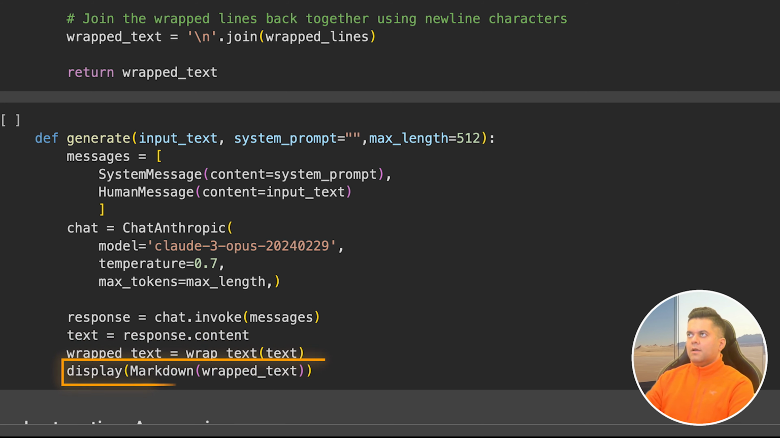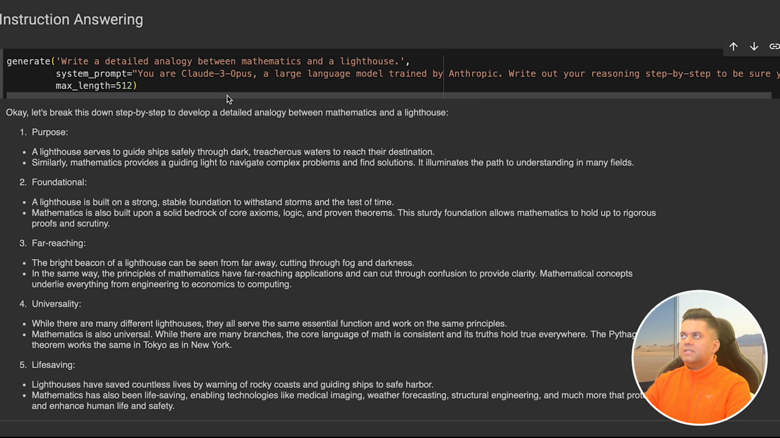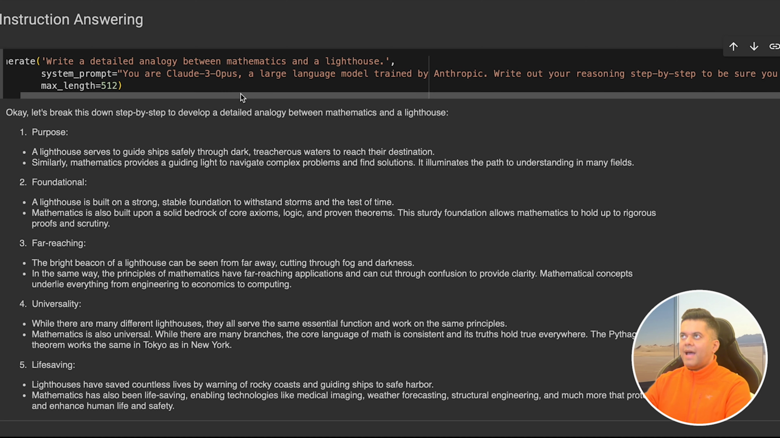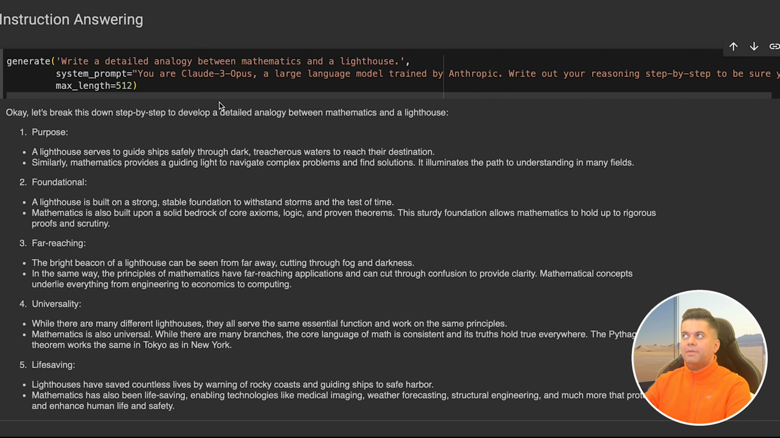Now that we have the generate function, all we have to do is call it by passing different human and system prompts and check out how the model performs with different types of tasks, which will help you determine where the model shines. Alright, so the first task is we ask it to write an analogy between maths and a lighthouse, something which really smart people would also struggle with.